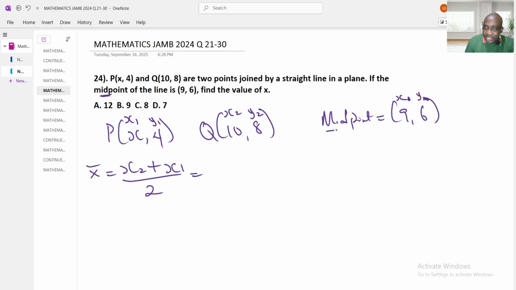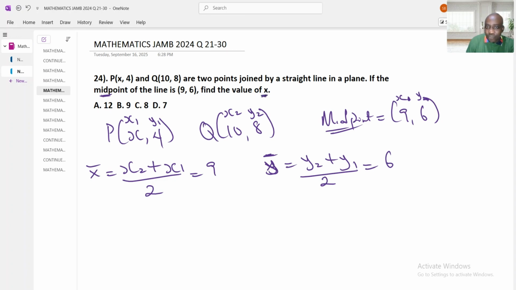The midpoint for x is 9, isn't it? And it's the same thing for y, which is y2 plus y1 divided by 2. It will give me what? The midpoint for y is what? 6.